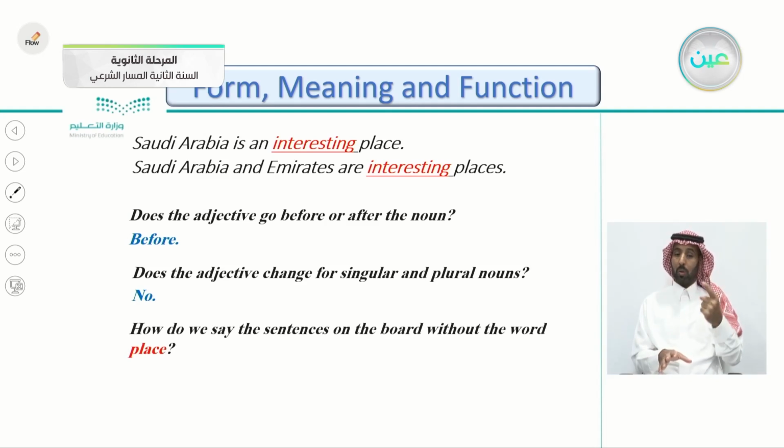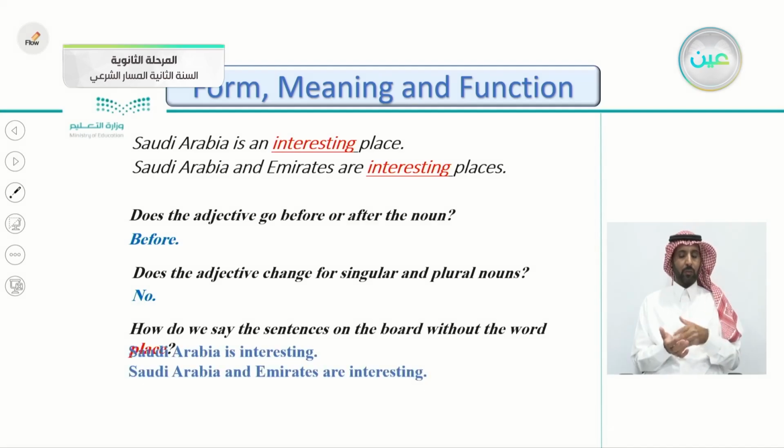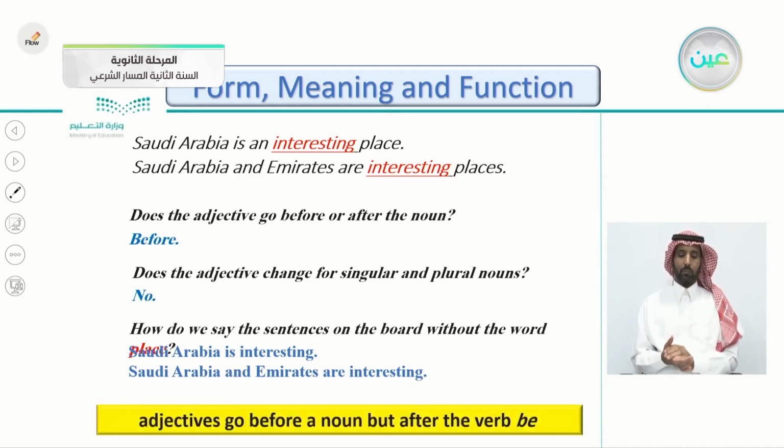How do we say the sentences on the board without the word place? If we want to remove it, how do we write these sentences? Like this. We say Saudi Arabia is interesting. And Saudi Arabia and Emirates are interesting. So here we put are and here we put is. Adjectives go before a noun but after the verb be. You see here the verb to be is and the verb to be are. The adjectives come after the verb to be.